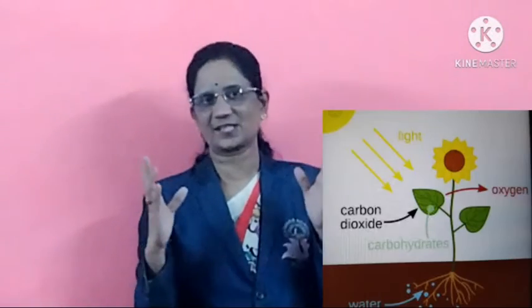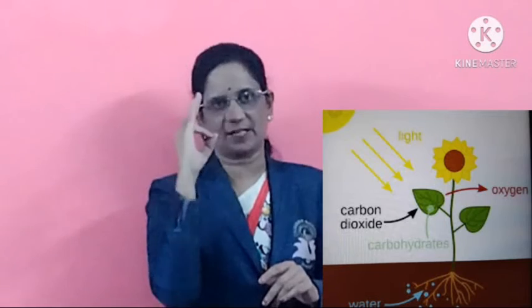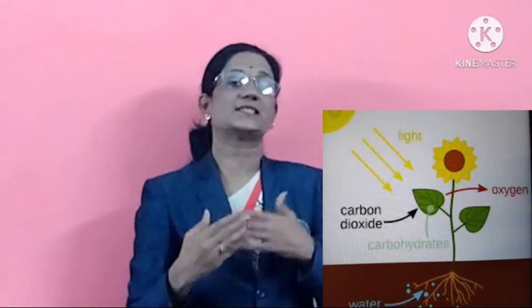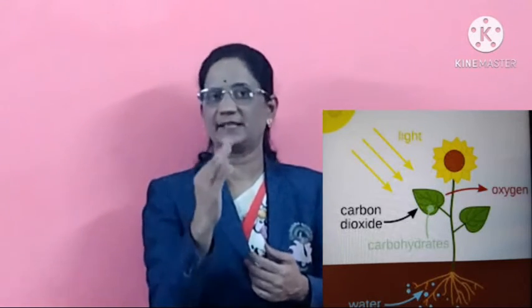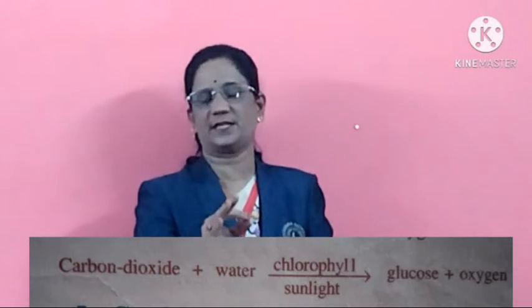The fourth condition necessary is light. And students, you have already learned about the photosynthesis process. The photosynthesis process will complete only when sunlight is there. Solar energy is very important. Carbon dioxide reacts with water in the presence of sunlight and chlorophyll, forming the new substance glucose. So light is very important for some chemical reactions.